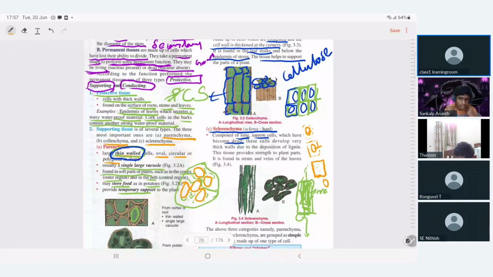It is because of some chemical substances like lignin. They call it lignified. Have you heard about this term? Lignified means covered in a lignin layer. Lignin.